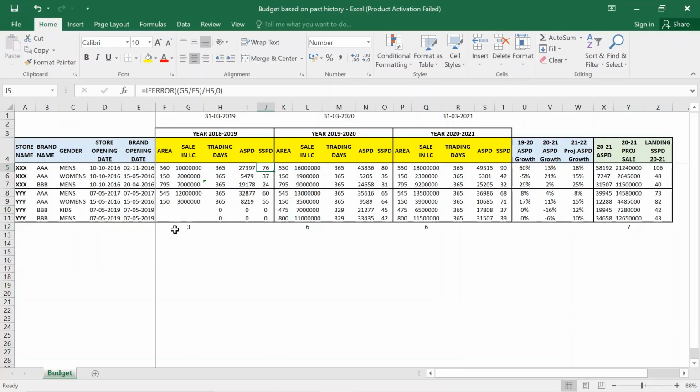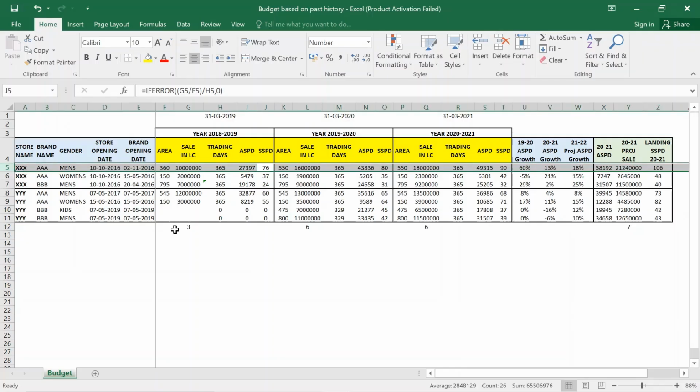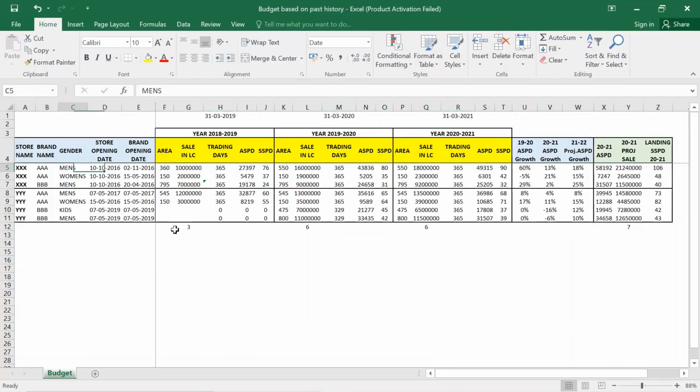Now I will read a line to show how you will see the history and how you will compute accordingly. For example, let's take a store XXX and a brand AAA. If you see the performance in 18-19, the store has traded the complete financial year, that is 365 days. The average sales per day for the store was 27,397 rupees.